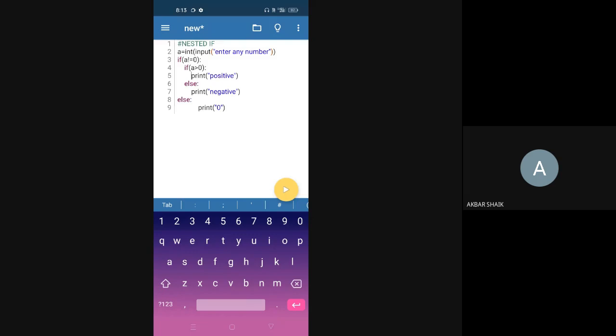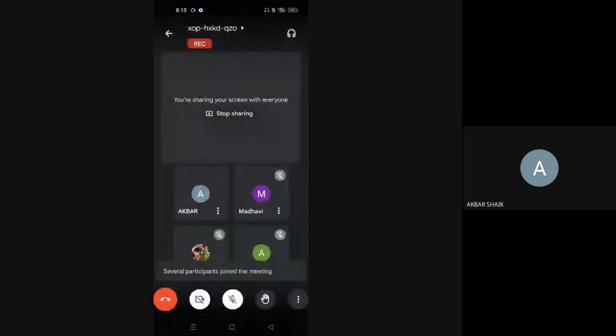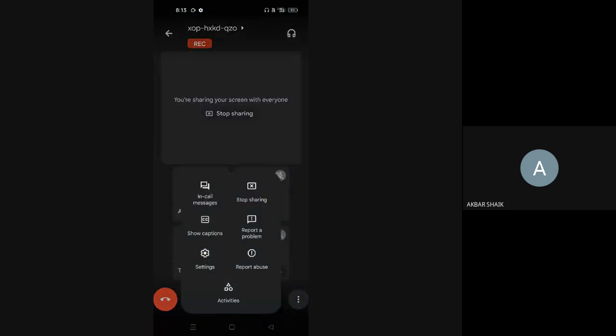Otherwise, you go to the previous line. If a greater than 0 colon, you have written. After colon, please press enter. From that point, your line will start. From that point, your line will start. Okay, understood? Any doubts? Okay, remaining students, any doubts, ma?